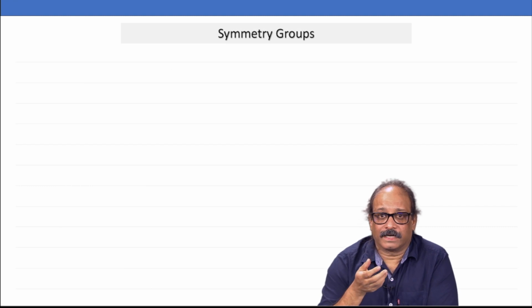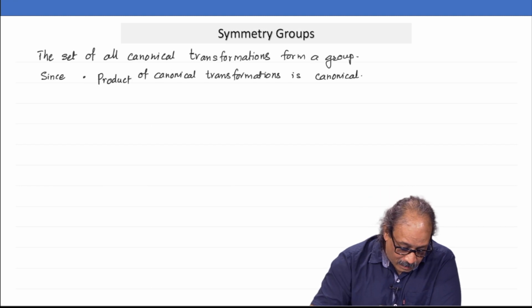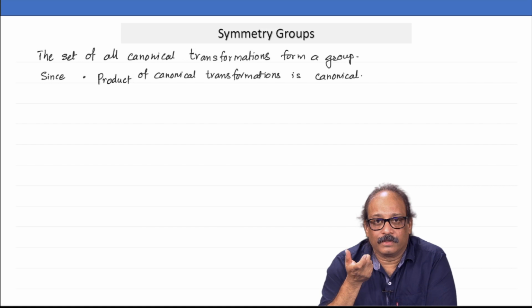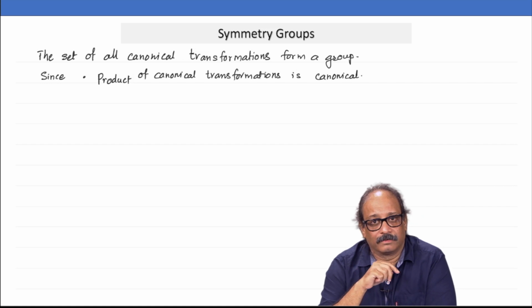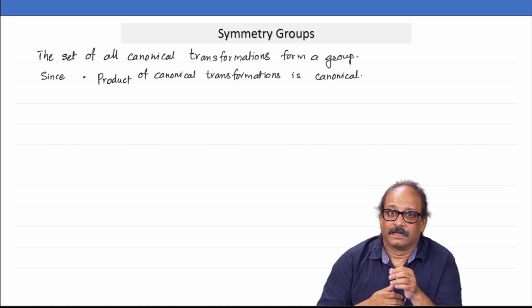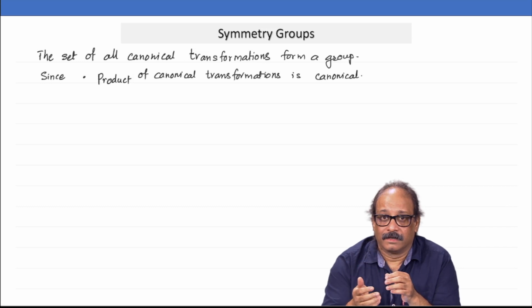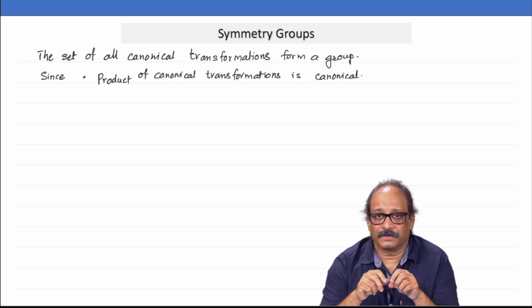Now, do all possible canonical transformations form a group? Yes, because the product of two canonical transformations is again a canonical transformation. By product, we mean you apply one coordinate transformation and then apply the second one. When you apply two transformations in succession, it is like a composition of functions.